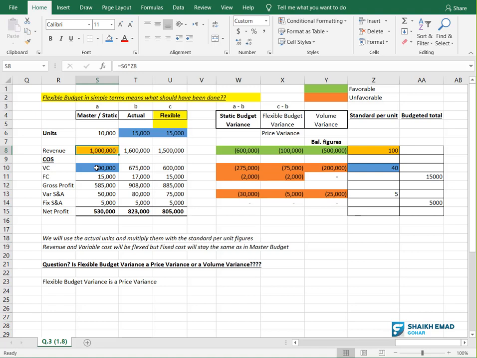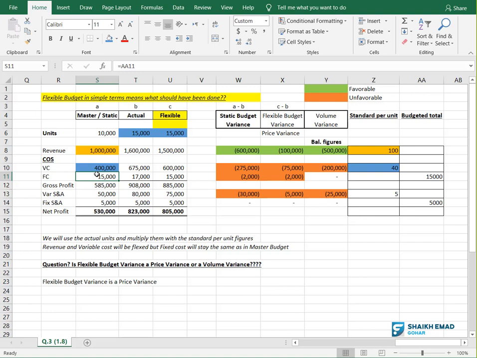Very simple point, right? Anyways, my friends, the next point, fixed cost. What is fixed cost? 15,000 in totality. I already told you we don't write it per unit, though we can. Remember, we did in absorption costing and variable costing. We calculated fixed cost on a per unit basis.